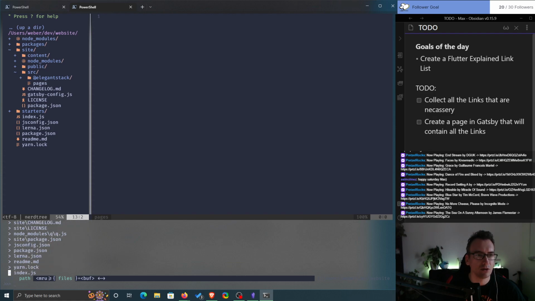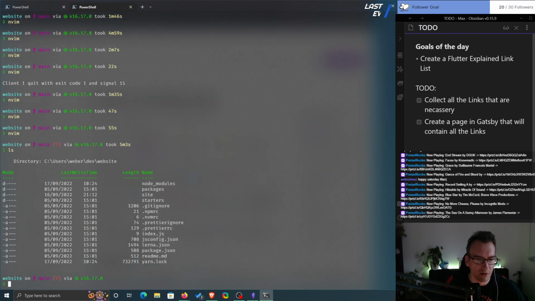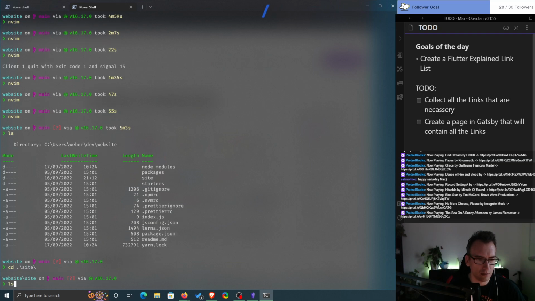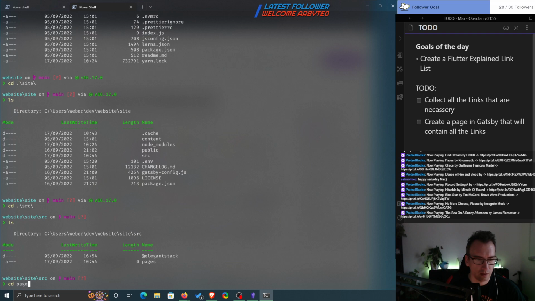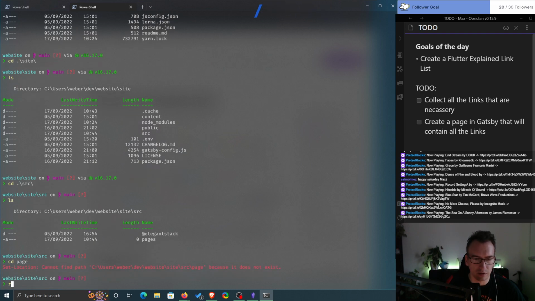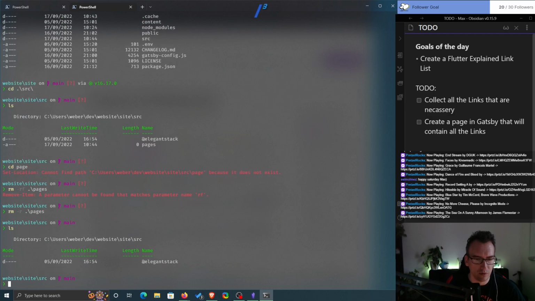It comes with a lot of packages, but it doesn't find the pages part here. So let's quickly quit here and see what we have. cd site, let's go to source. Okay, so it's not as I was thinking. A parent cannot be found matching. Oh yeah, Windows. Got it. So with that it should be done.